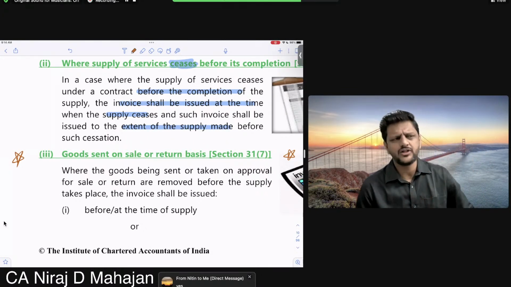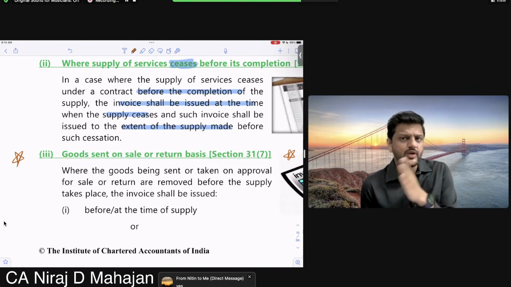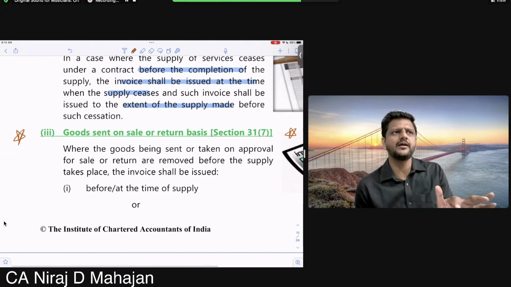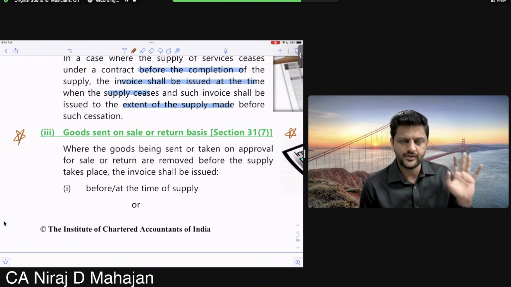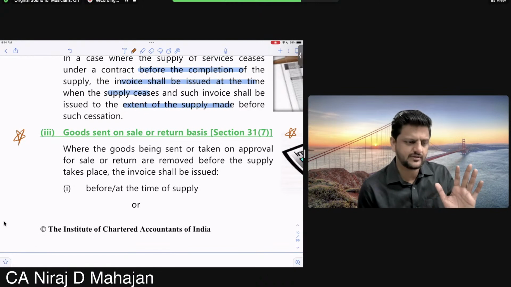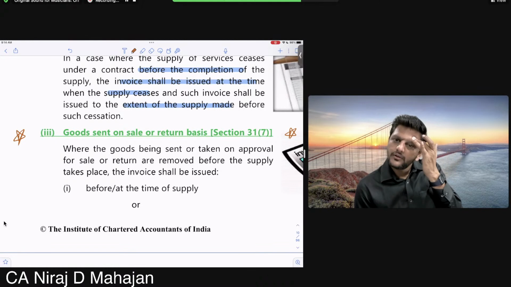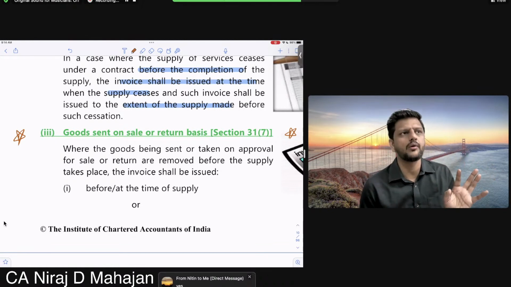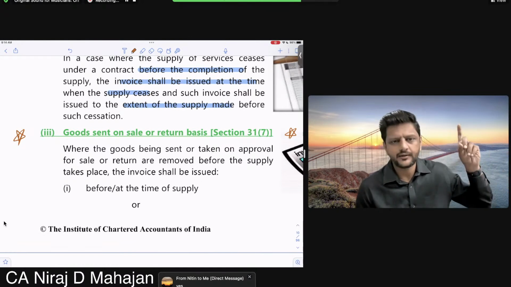As per GST, again, you might know there can be a little bit different logic. Okay, which question are we in? We are in this right now, section 31(7). We are not deciding whether it is still a supply or not a supply. We are deciding when to issue the invoice. We are right now just sticking to the story of when to issue the invoice. Clear, all of you? Whether the liability of outward supply arises or does not arise, understand what I'm trying to say, that we will see in the chapter of time of supply.